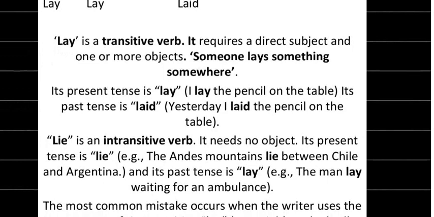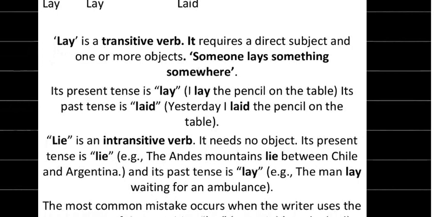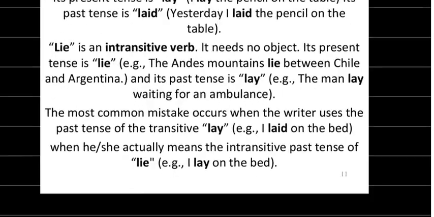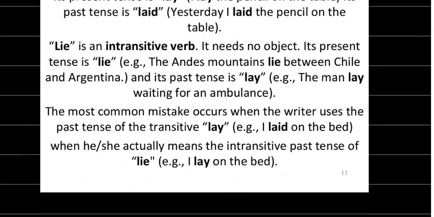The most common mistake occurs when the writer uses the past tense of the transitive lay, for example, I laid on the bed, when he or she actually means the intransitive past tense of lie, that is, I lay on the bed. So these are actually the mistakes that are usually committed by the learners.